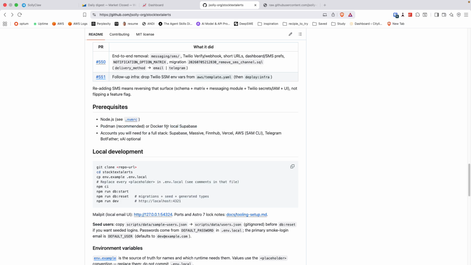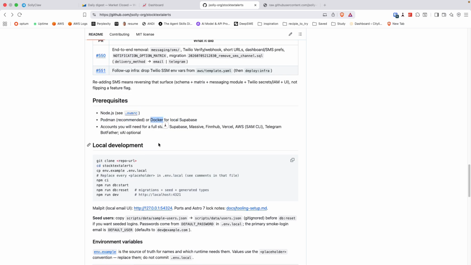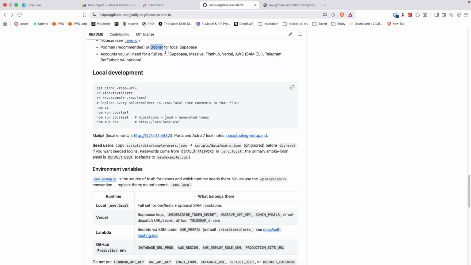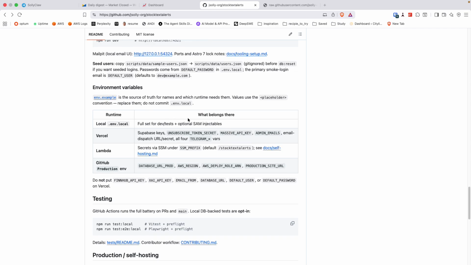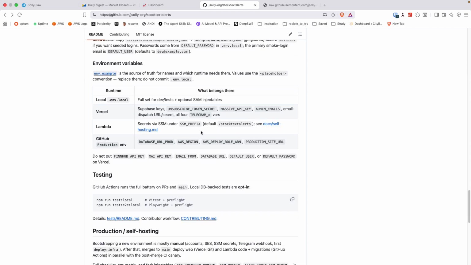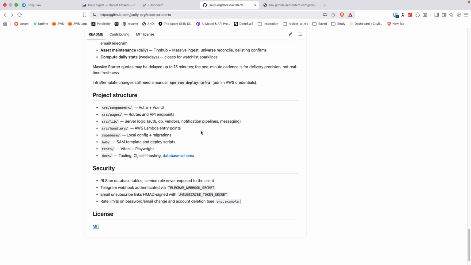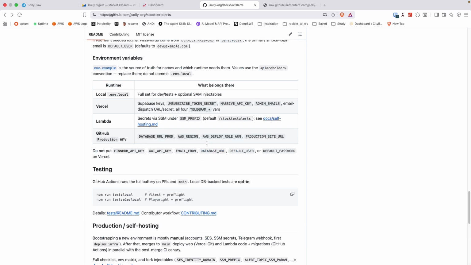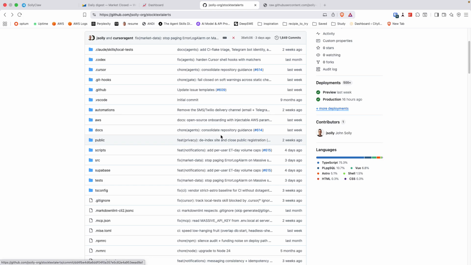I use Podman, but you can use Docker. Here are some directions, like setting up some of the keys.